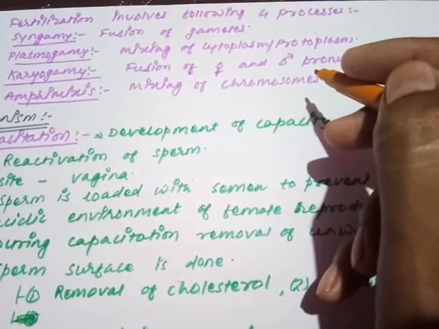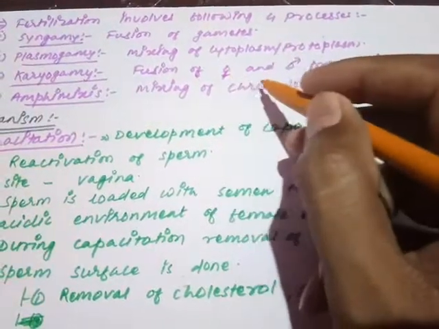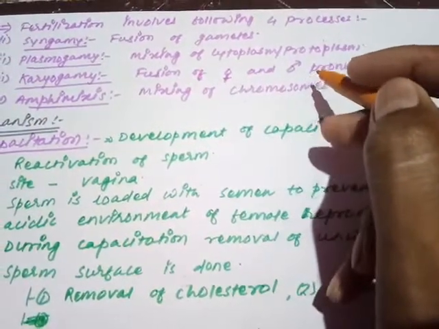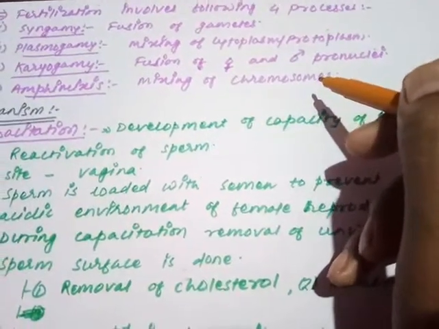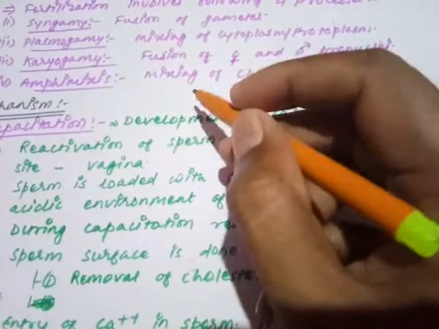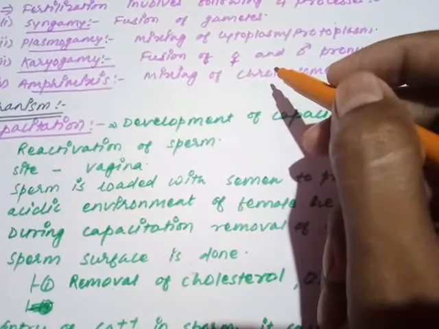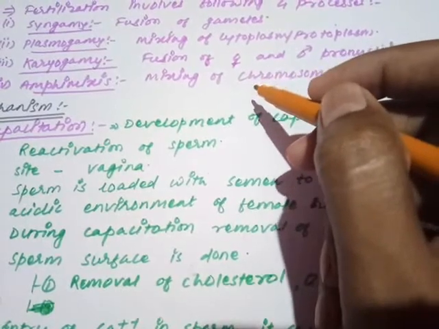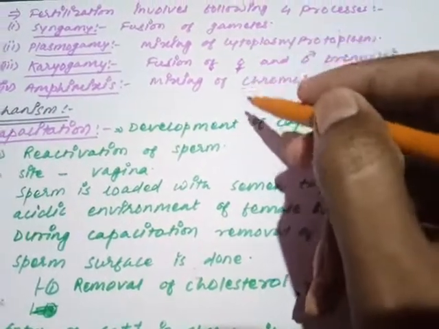When the nuclear material is not covered externally with the nuclear membrane. So here, male and female pronuclei means the situation where the genetic material, the chromosomes of the nucleus, is not covered by the nuclear membrane. And amphimixis is the next one. If the nucleus is not covered with the nuclear membrane, both chromosomal contents will be released into the cytoplasm and they will fuse together. This is a very easy process.